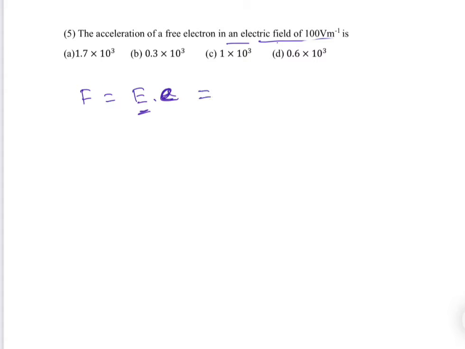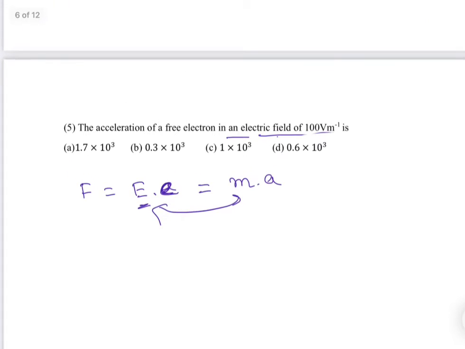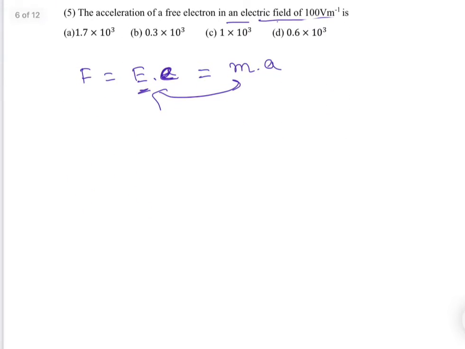But in classical mechanics or Newtonian mechanics, if I consider the electron as a particle of mass m, we can also write it as m into a, that is acceleration. So if we equate these two, then we can find a equal to E into e divided by m.